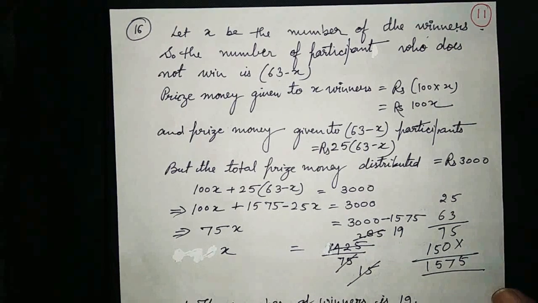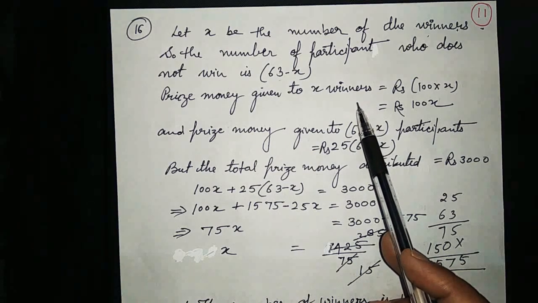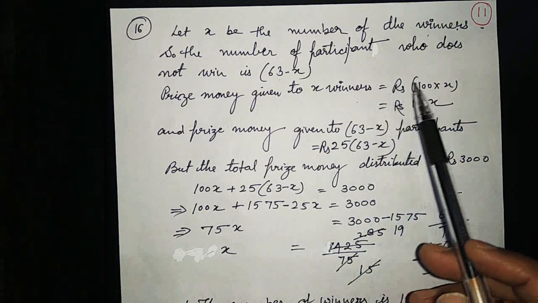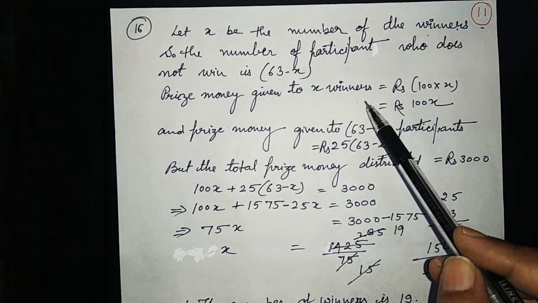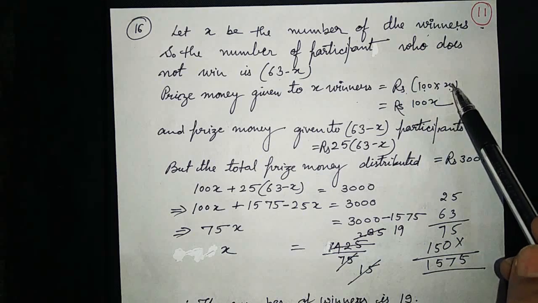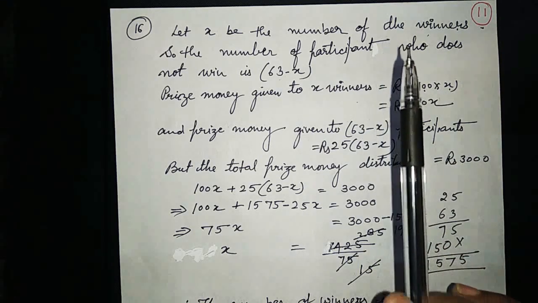Now the prize money given to x winners. Those who win get rupees 100. So the number of winners is x, and the prize money given to x winners will be rupees 100 into x, because each one who wins the competition gets rupees 100.